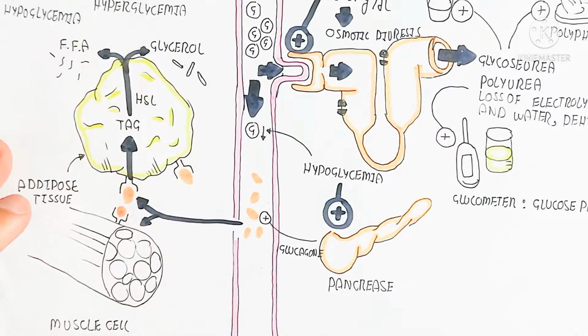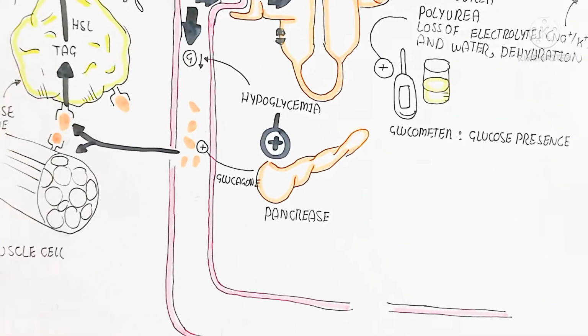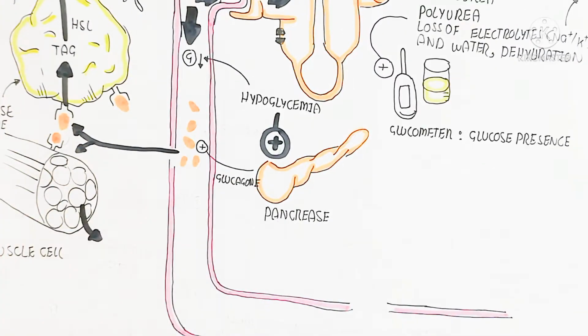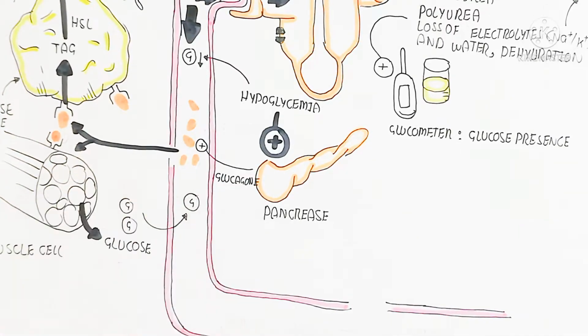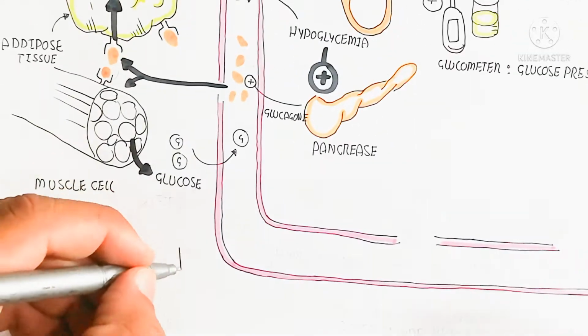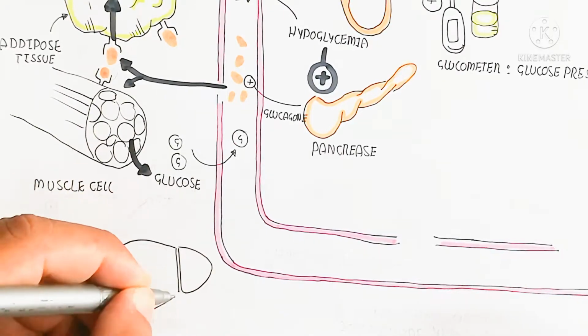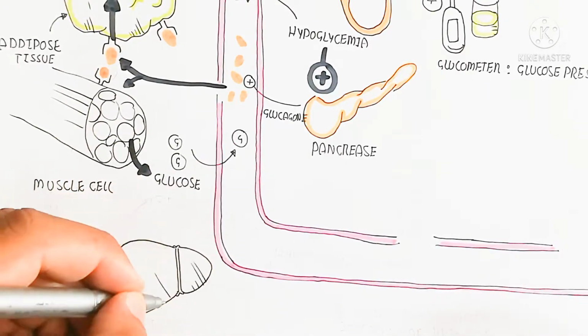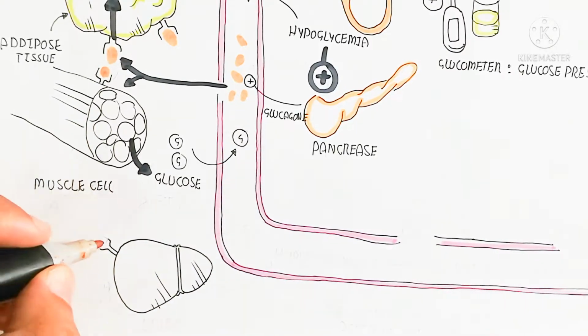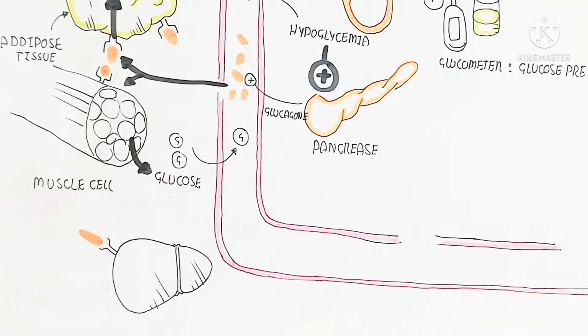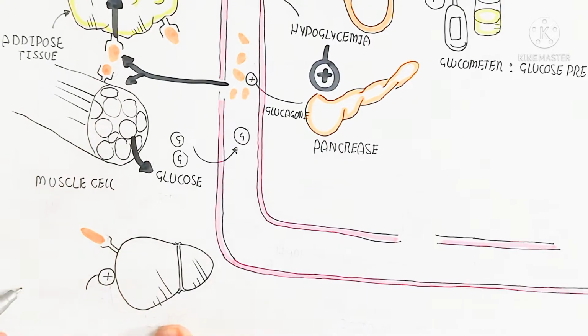These free fatty acids and glycerol will produce the ketone bodies, an alternate form compared to glucose, because of the keto and aldo sugars, so aldehydes and ketones will be produced. Basically it is a type of glucose but in an alternative form.